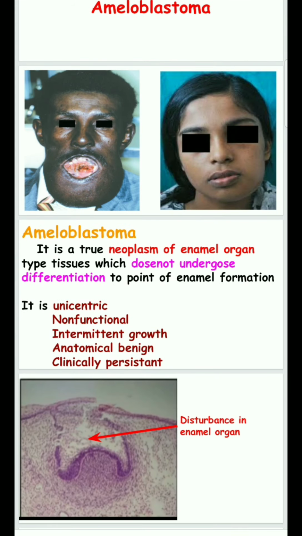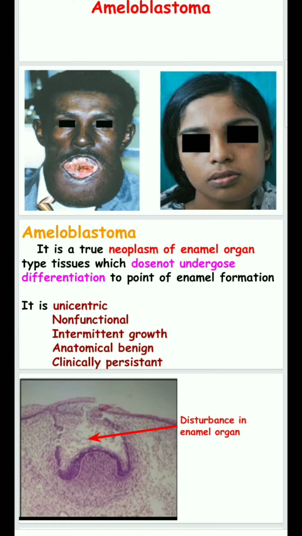It is a true neoplasm of the enamel organ, and it does not undergo differentiation to the point of enamel formation. The growth will occur, but enamel formation does not occur. It is unicentric and non-functional. Unicentric means it has a single center, and non-functional means it does not cause any harm to the body, and it is also painless. And it has intermittent growth, which means the growth will occur periodically. For one period of time the growth will occur and stop, and again the growth will occur and stop.